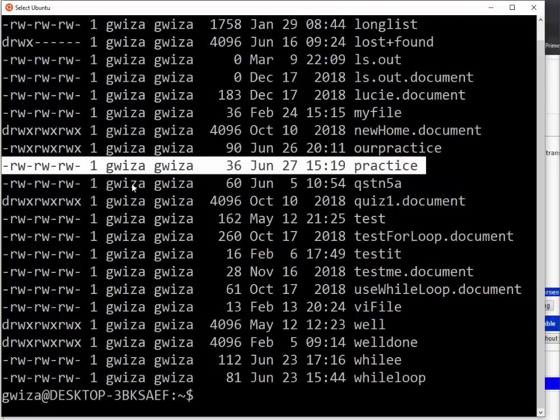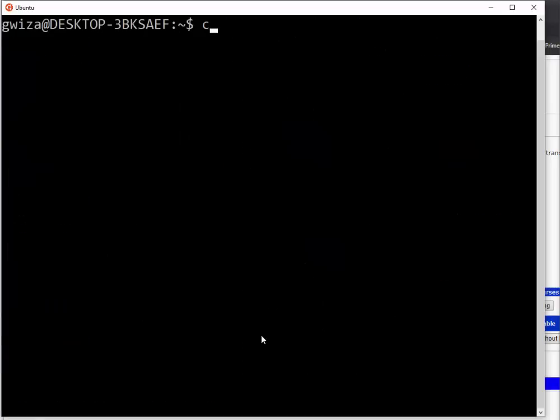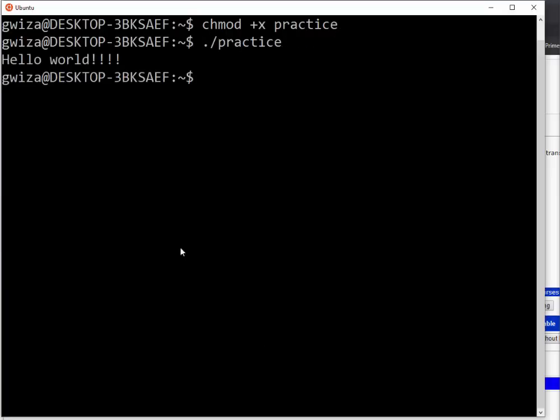So what I need to do then is to give it execute permission. To give it execute permission, we saw that we use chmod, change mode, then plus execute permission, then my file, which is practice. So if I run the command again, you can see that now it is running. Are you getting me?